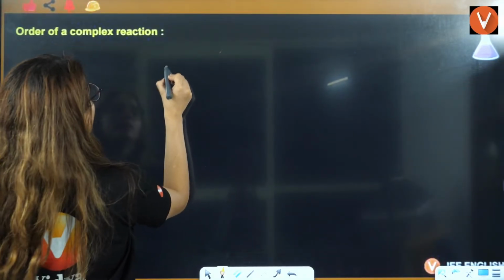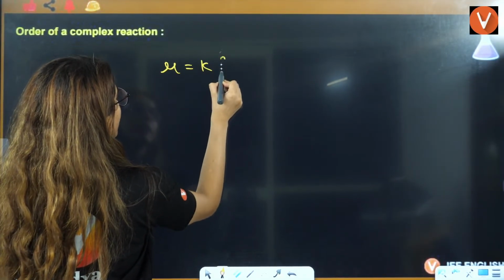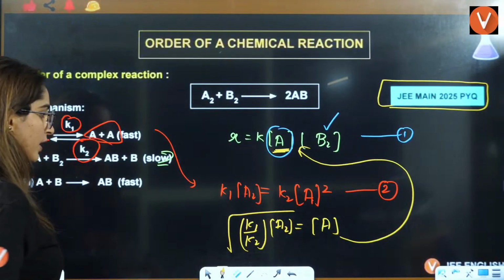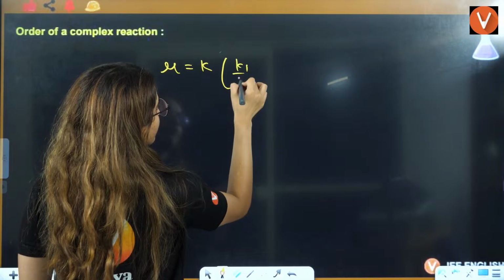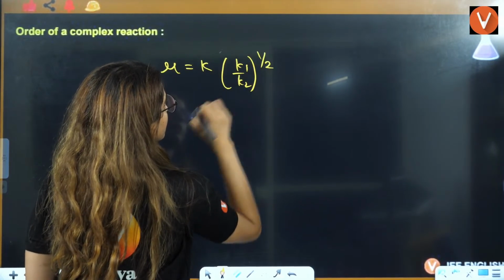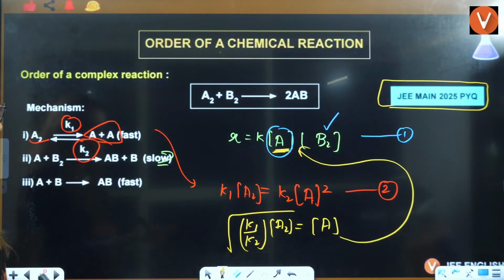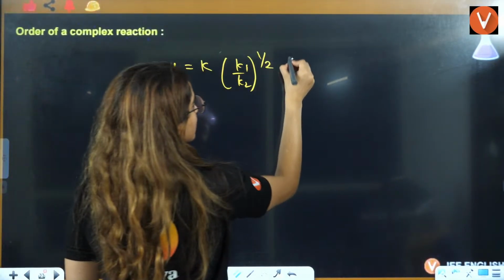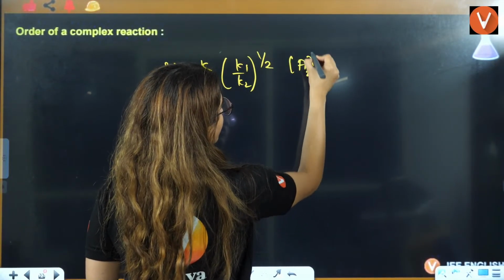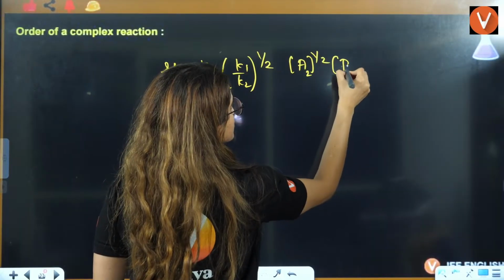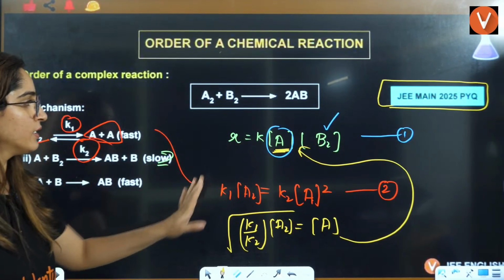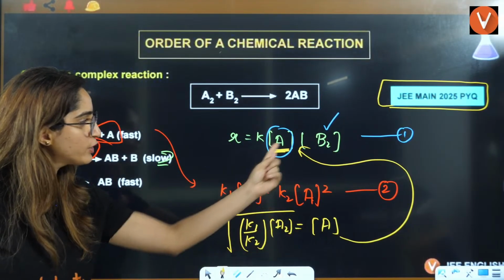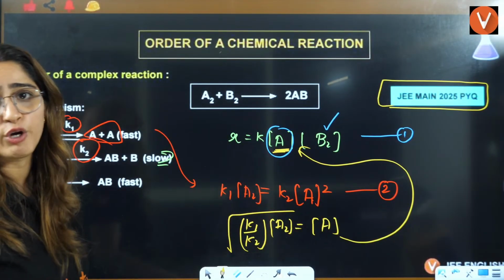Your answer will be R equals K, and A is K1 by K2 under root, then under root of A2, and this is B2. I have just substituted the value of A.